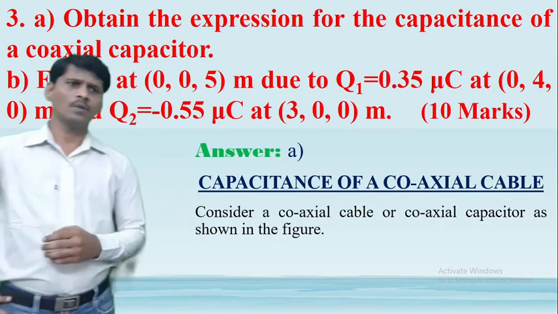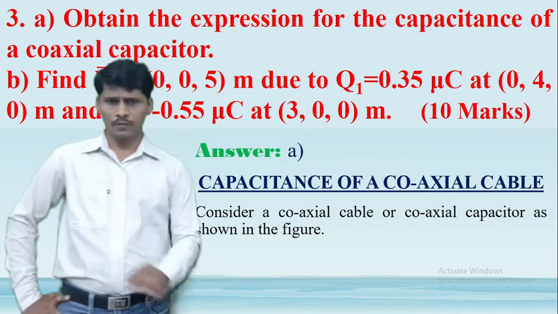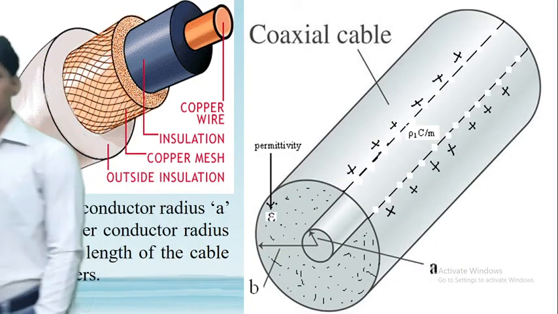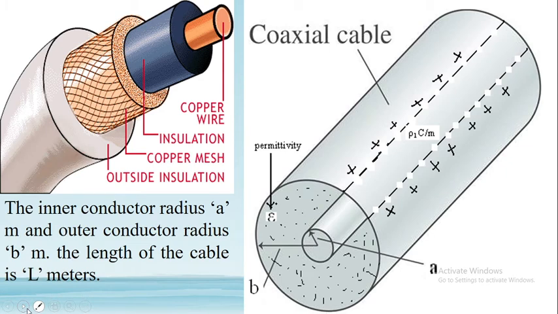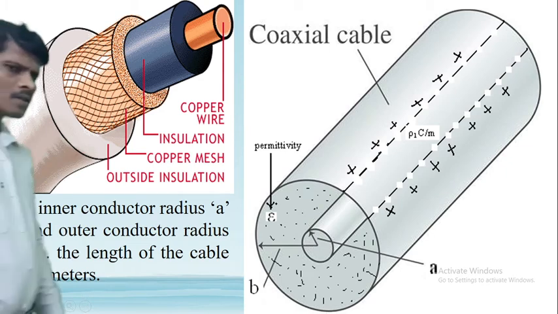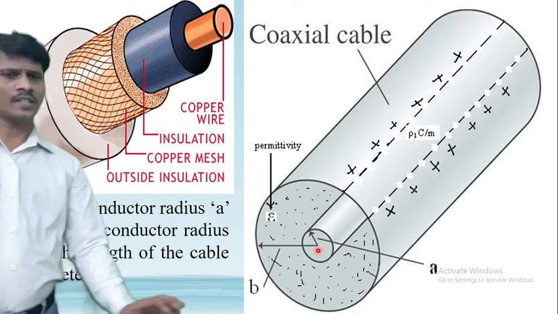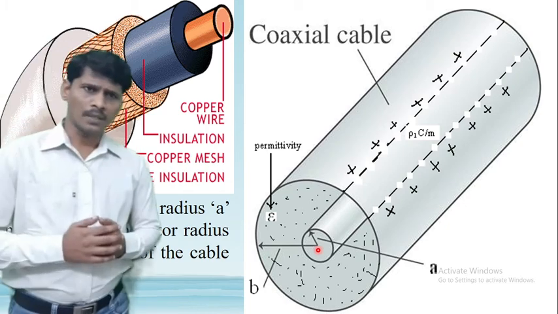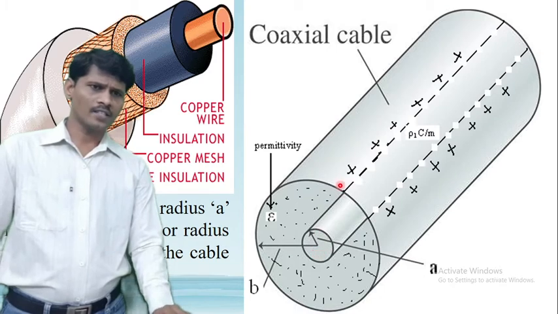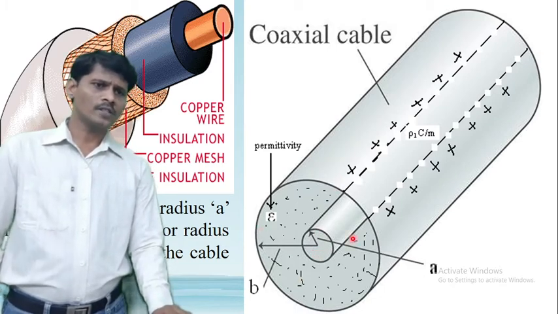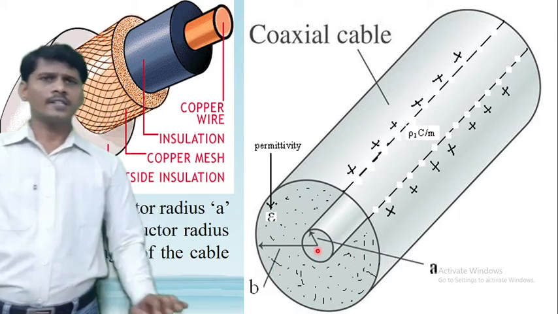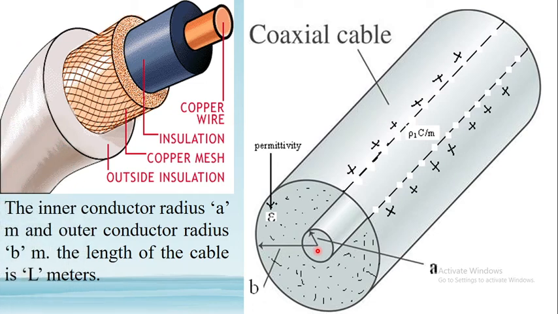Consider a coaxial cable or coaxial capacitor, which is shown in the figure. In this figure, two concentric circular cylinders are separated by a dielectric of permittivity epsilon. This is the inner conductor and this is the outer conductor. Small a is the radius of the inner conductor and small b is the radius of the outer conductor.